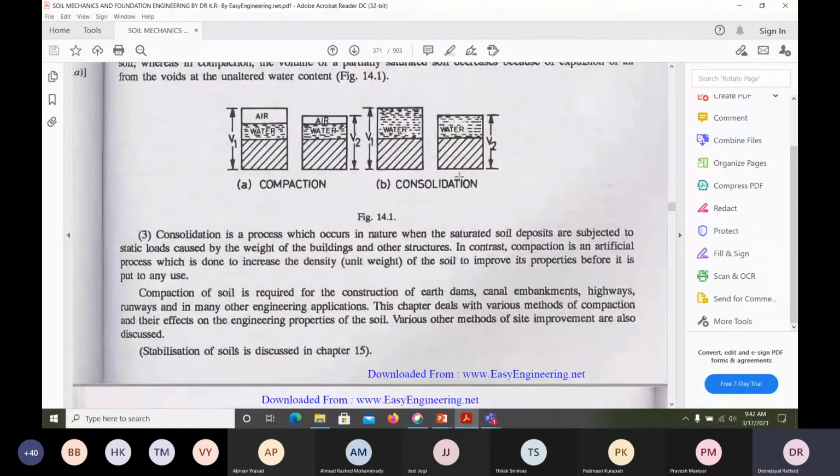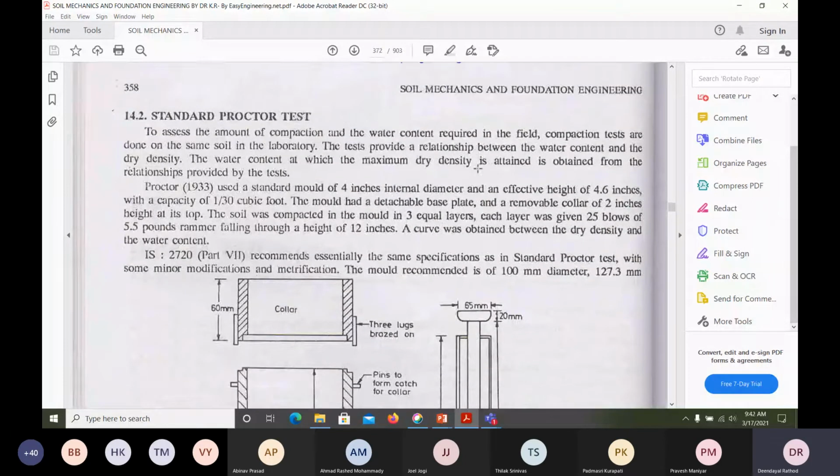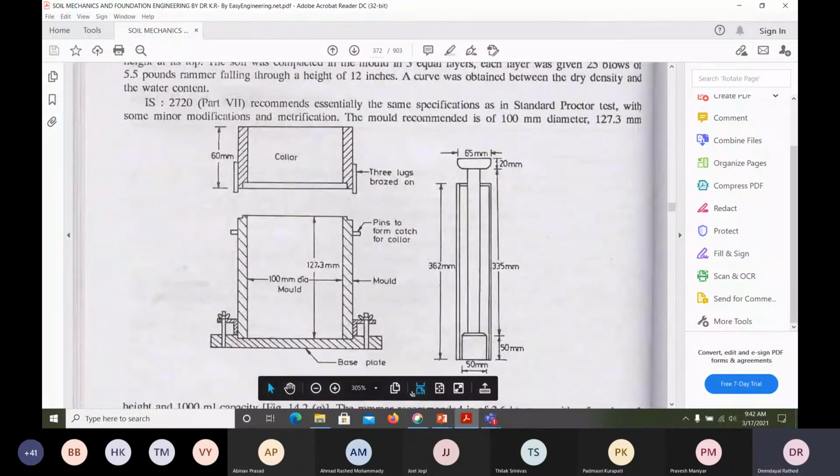What is the introduction of compaction in this first chapter? Then how do we generally find out compaction in the laboratory? We use the standard Proctor test. Proctor was the scientist. We will have a mold, which I'll show you in the picture.